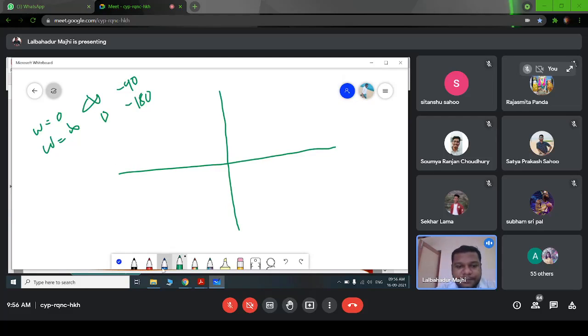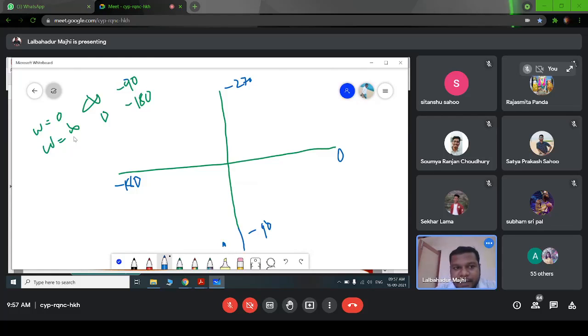When omega is 0, it is infinite and minus 90. So this is your minus 90 axis, this is minus 270, and this is 0. So at minus 90, it will be intersecting at infinite. Let's start our polar plot from here.